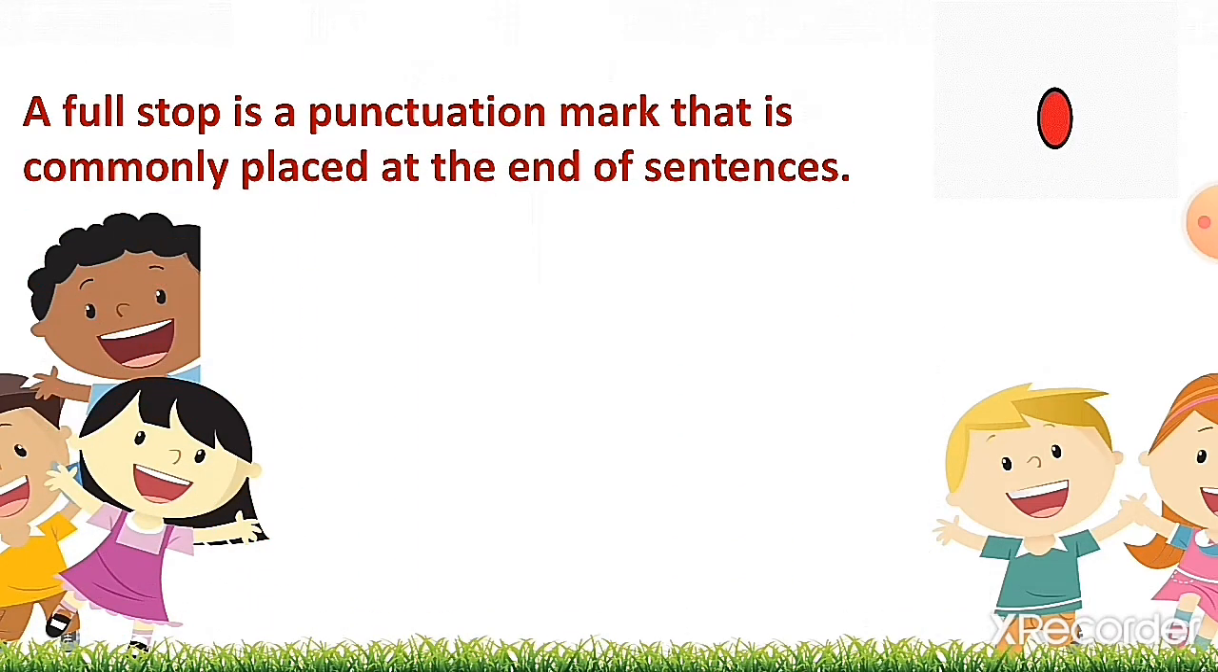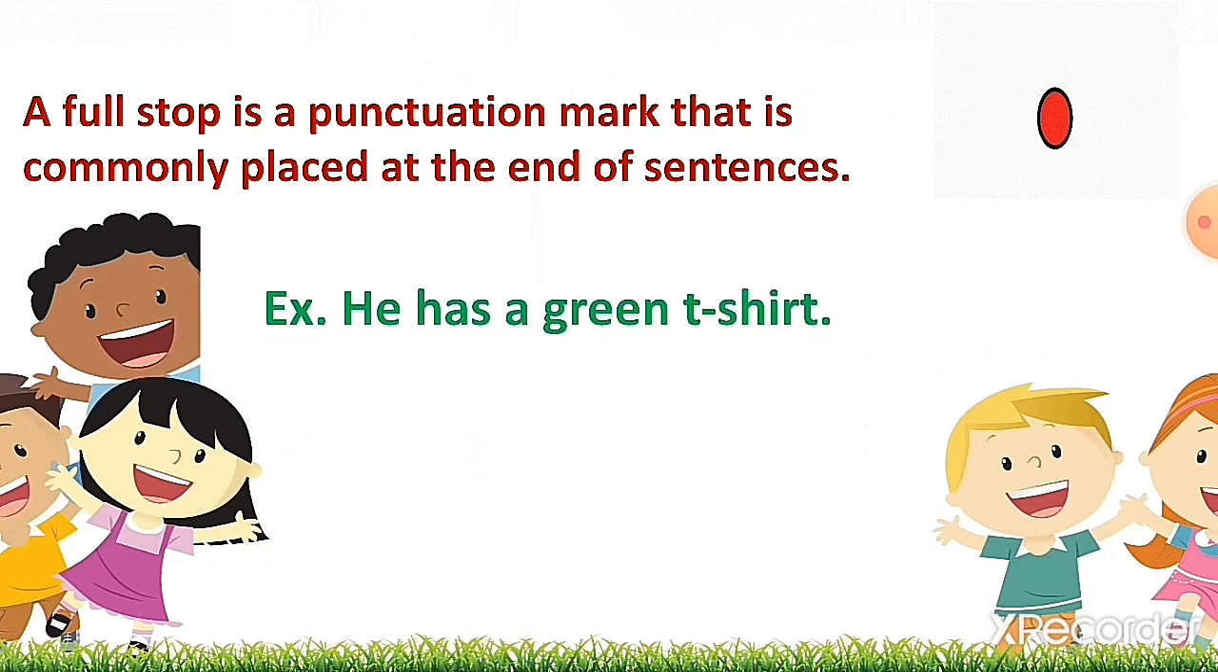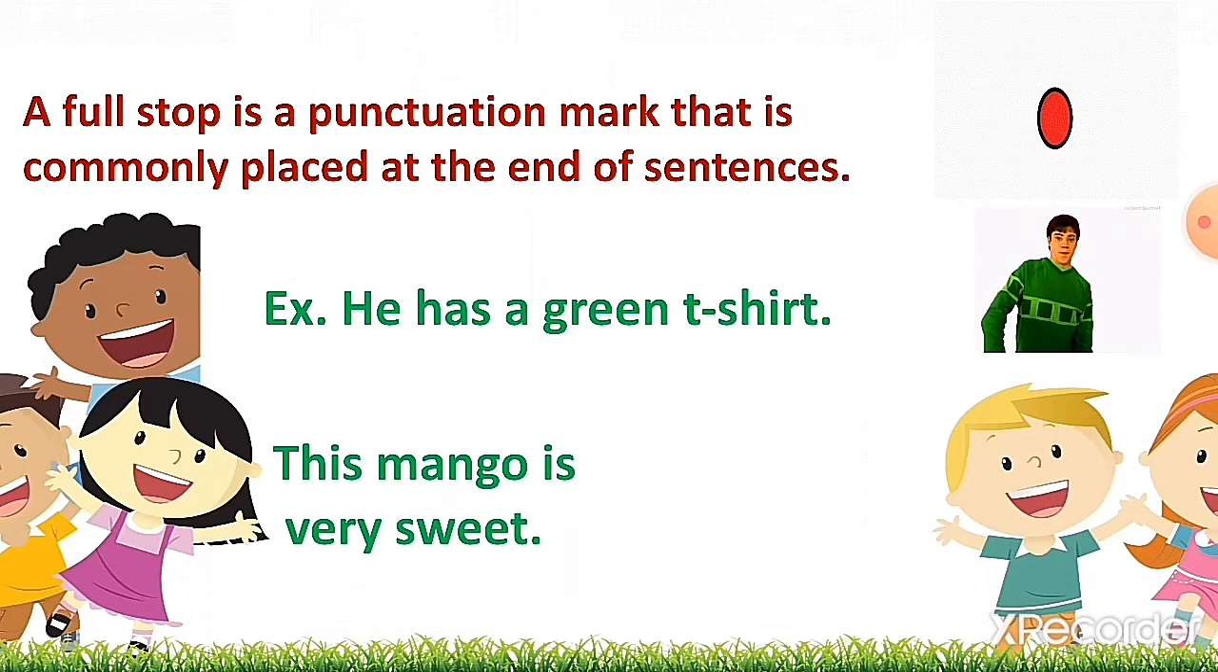A full stop is a punctuation mark that is commonly placed at the end of a sentence. Kids, always remember that if there is a simple sentence, we use a full stop at the end of the sentence. Now we will see the example. He has a green t-shirt. This mango is very sweet. So at the end of the sentence there is a full stop.